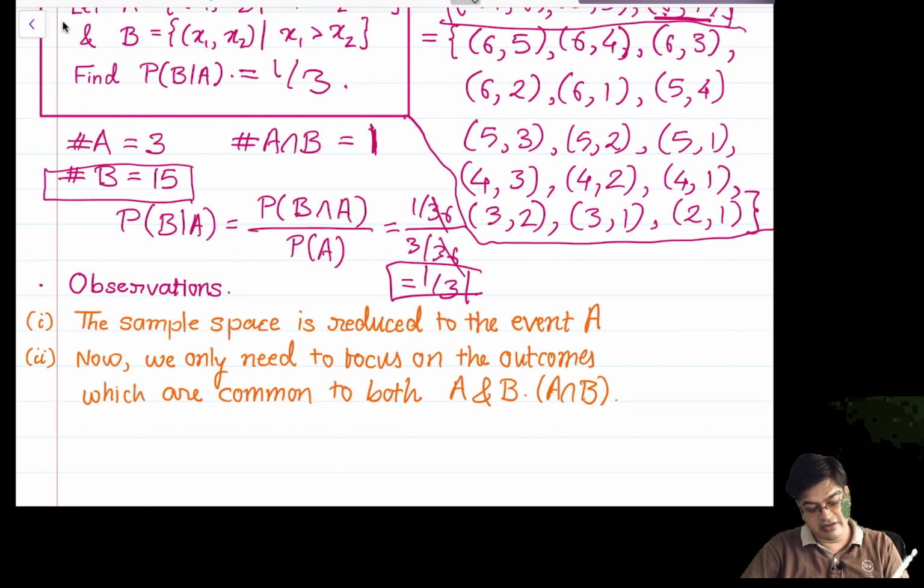In this particular case, what we have seen is our sample space is reduced to the event A, and therefore computation becomes very easy.